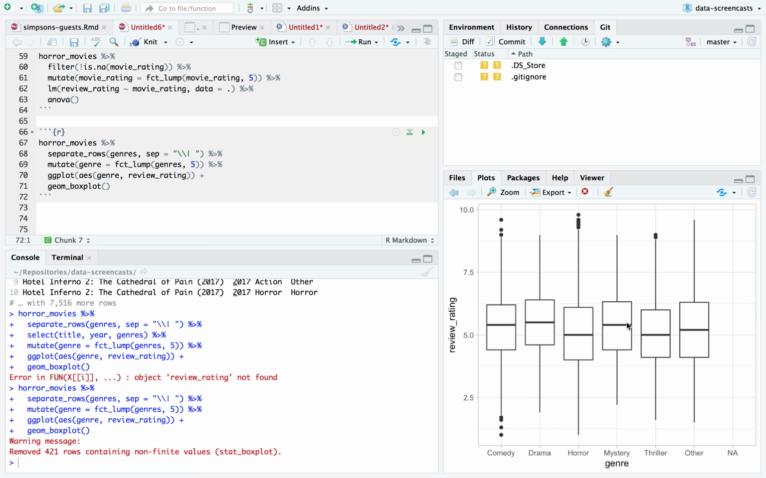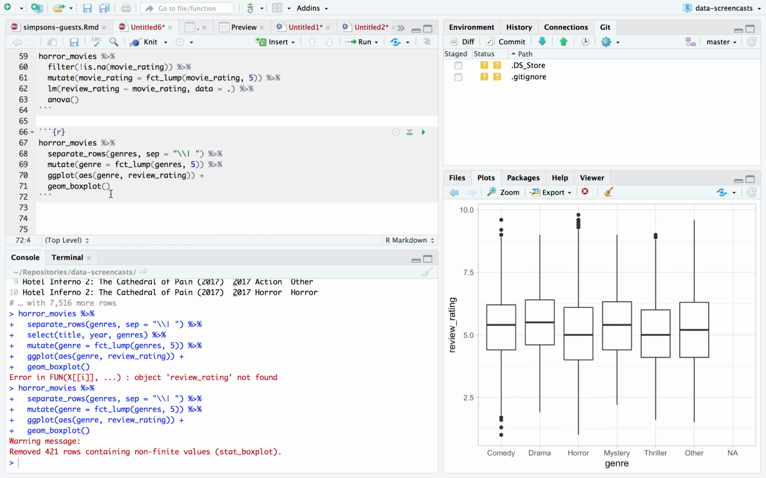Drama, mystery, a little higher rated. This is our baseline, the horror, like everything, all the movies are in this horror group. It looks like the average mystery and drama and maybe comedy are a little higher. Again, most of the variation not explained. Okay, we learned some things about this.